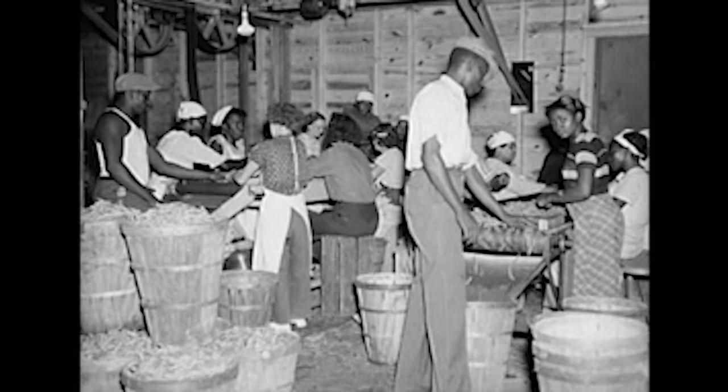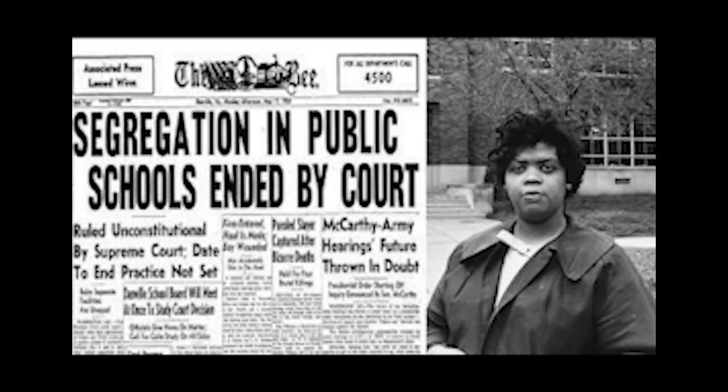May 17, 1954 was the day that the U.S. Congress decided that the segregation of schools was unconstitutional. The winning of this case proved that the separate but equal doctrine was never equal to African Americans.